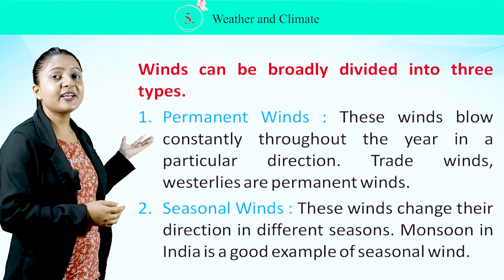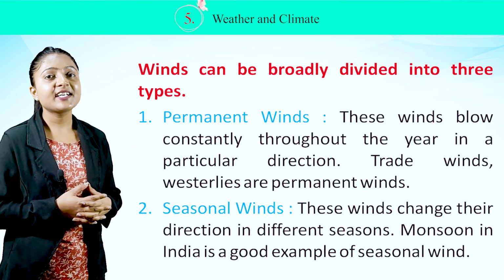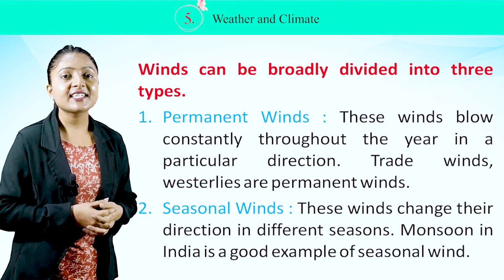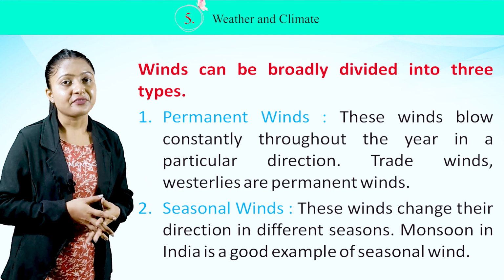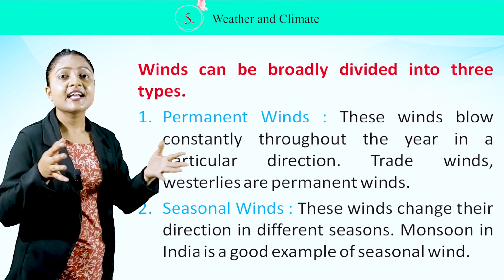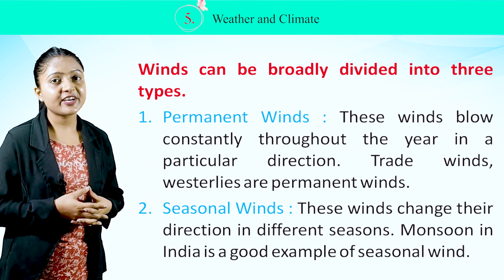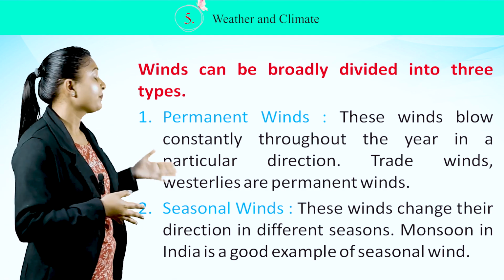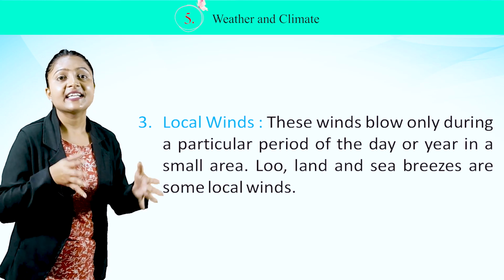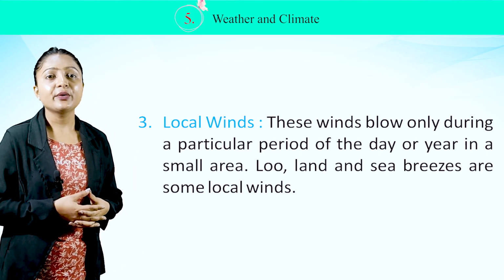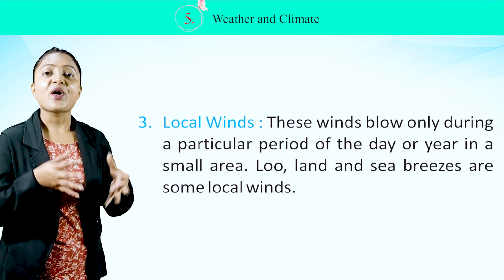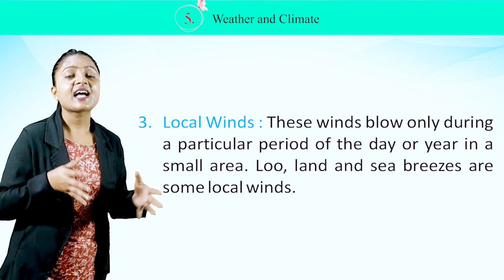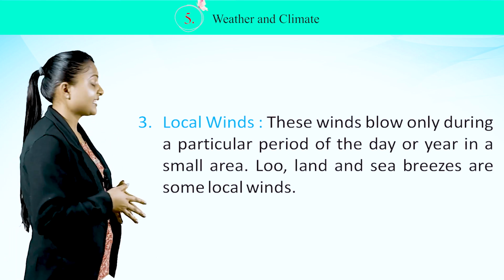Number 1, permanent winds. These winds blow constantly throughout the year in a particular direction. Trade winds and westerlies are permanent winds. Number 2, seasonal winds. These winds change their direction in different seasons. Monsoon in India is a good example of seasonal wind. Number 3, local winds. These winds blow only during a particular period of the day or year in a small area. Loo, land and sea breezes are some local winds.